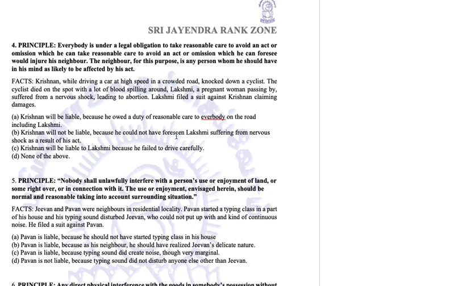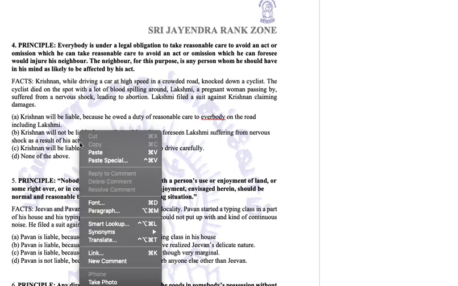So this was not a foreseeable act. Whatever happened to Lakshmi is a sorry state, but Krishnan cannot be held liable for the injury to Lakshmi because that is not the direct consequence or foreseeable consequence of his act. You cannot expect that by driving rashly, this would happen. This has happened, that's a travesty, but you definitely cannot expect this to happen. So our answer is going to be option B in this case.